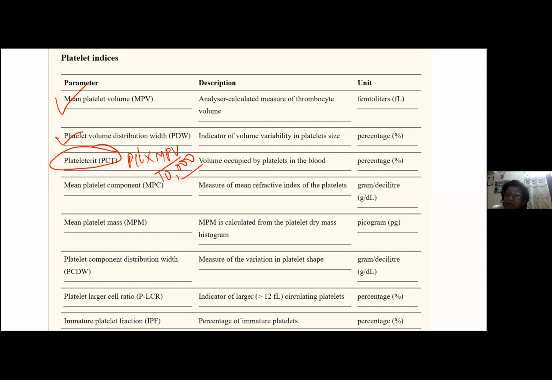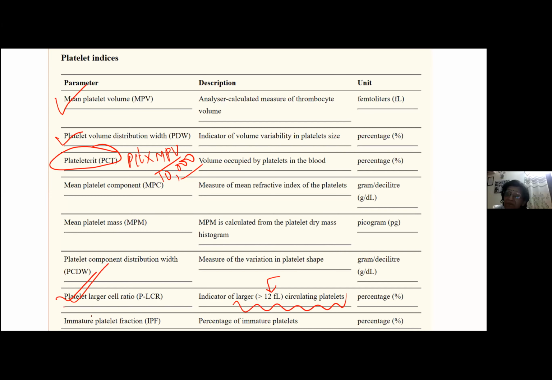And then you would have seen this parameter also very often, platelet large cell ratio. That is an indicator of large platelets in the blood. I told you large platelet means larger than 12 femtoliters, isn't it? So that's why this is called platelet large cell ratio. Or you would have seen immature platelet fraction, which is the percentage of immature platelets. So these are common platelet parameters which we normally study.